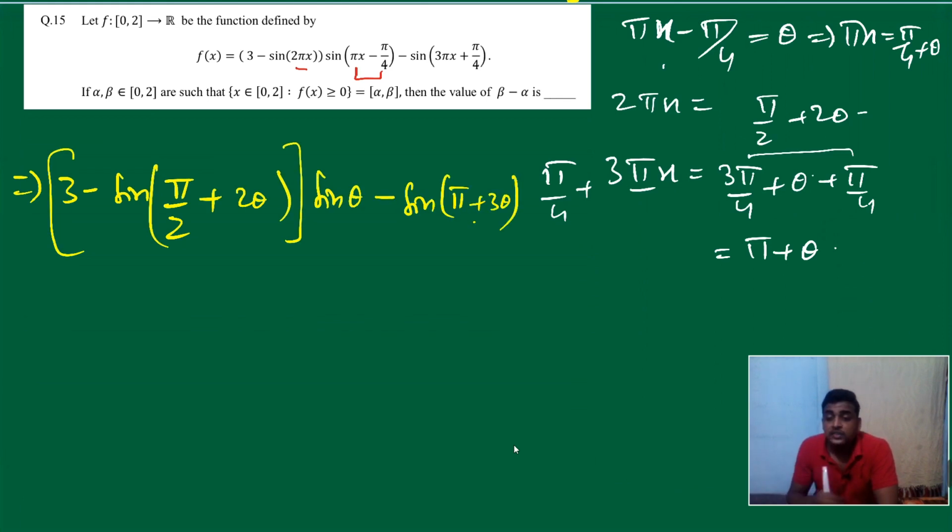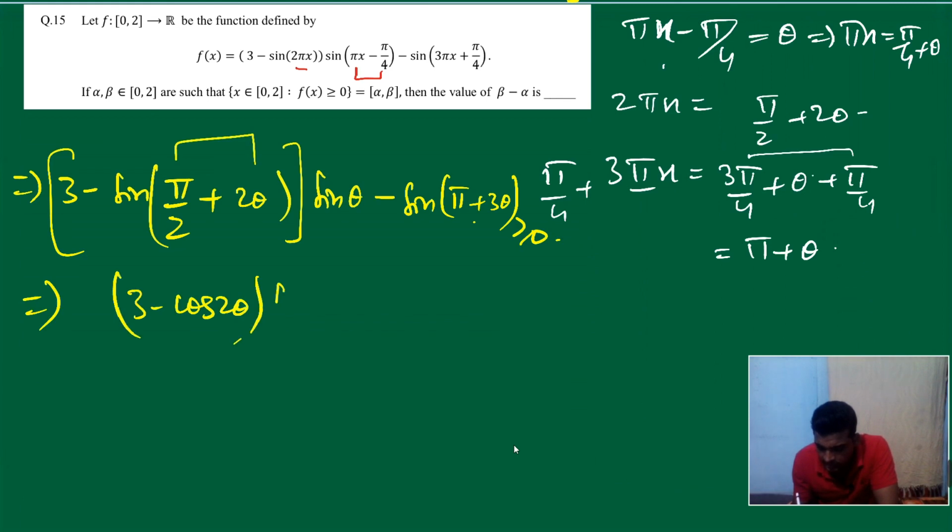Fine. Okay, what is given in question? Question given they have f(x) positive we need, so we have to tell the value of x. It means they are demanding f(x) positive like that. So can we say this if we solve this? Okay, what is sin 90 plus theta? It's cos 2 theta, right? So it is nothing but 3 minus cos 2 theta into sin theta greater than equal to, okay, sin pi plus theta is minus sin theta, so it's plus, it will get to minus sin theta like that.